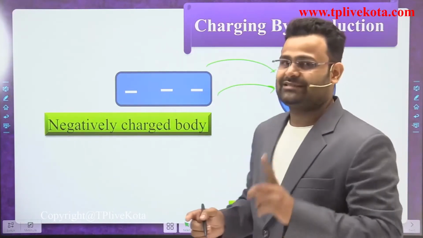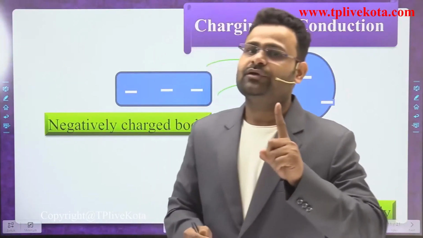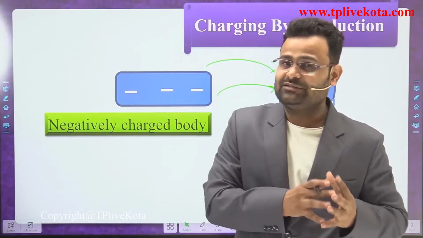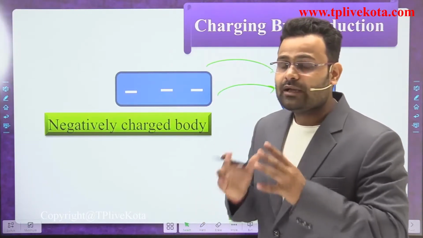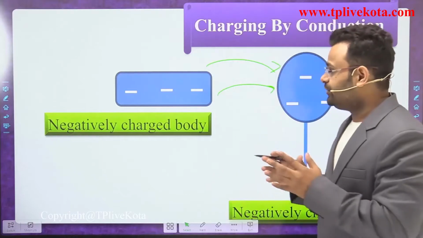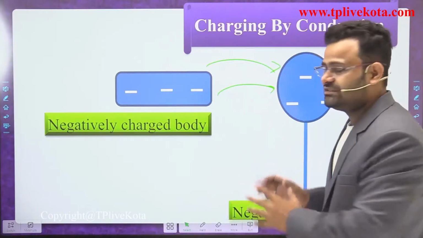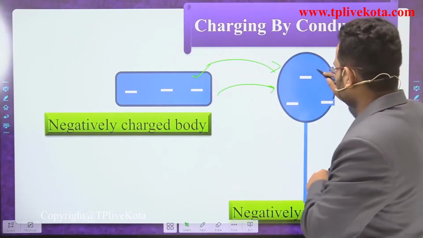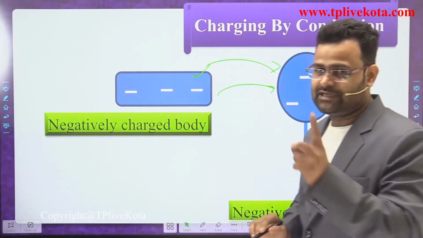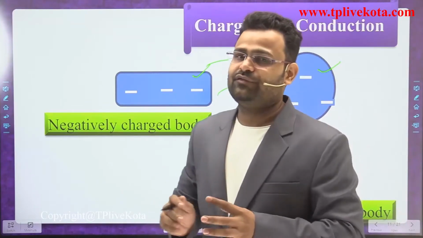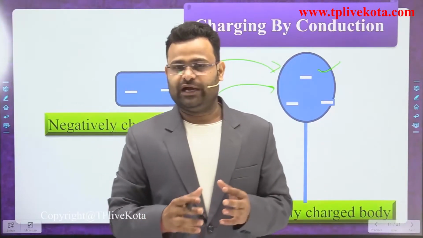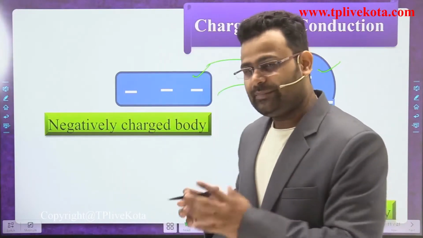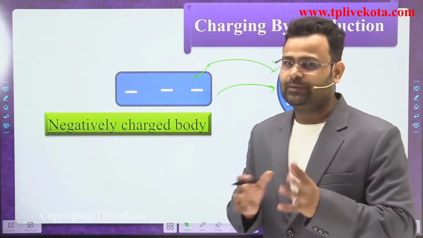In the previous condition, rubbing and friction, we had two types of body: the first one positive, the second one negative. But in the method of conduction, both bodies have the same charge, both are negative. This is important. Whenever we use the method of conduction for charging a body, we get one type of body, sometimes positive and sometimes negative, both are possible, dear students.